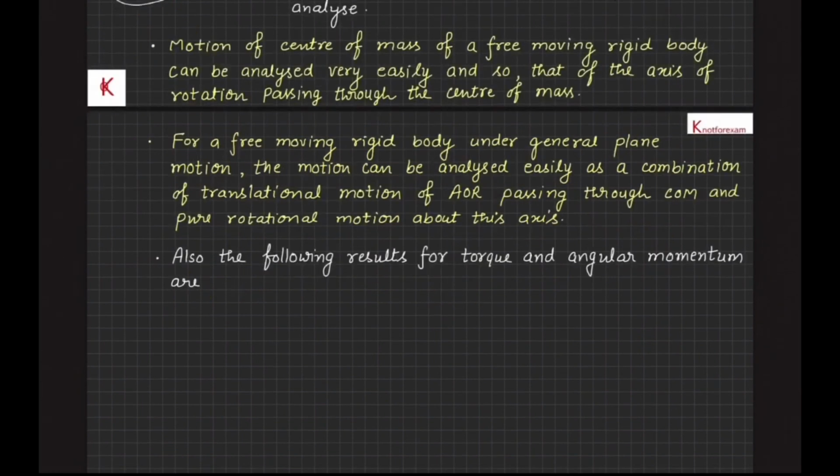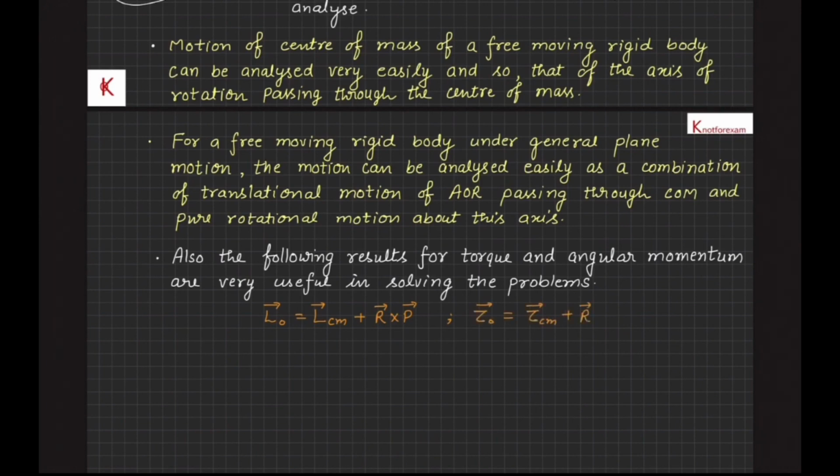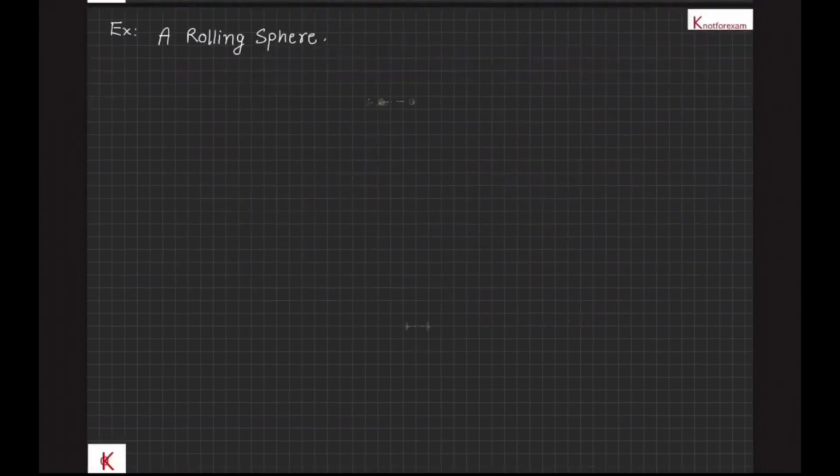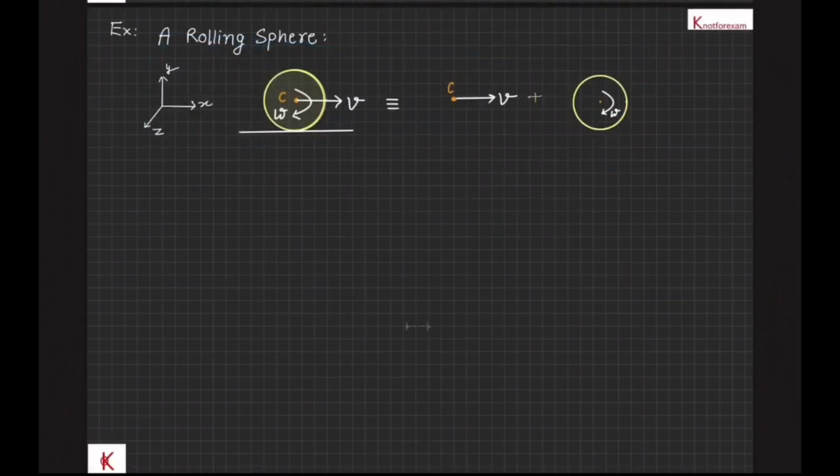Therefore, the following results for torque and angular momentum are very useful in solving problems. Angular momentum about a point O, LO vector, is equal to angular momentum about the center of mass plus angular momentum of the center of mass about point O, that is R vector cross P vector. And also torque about point O is equal to torque about the center of mass plus torque on the center of mass with respect to point O, that will be R vector cross F external vector. Now take a look at the following examples.